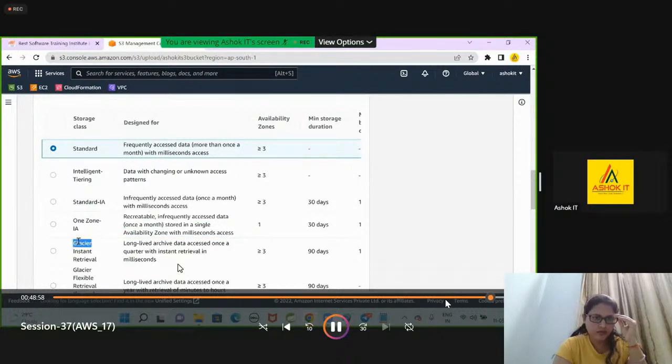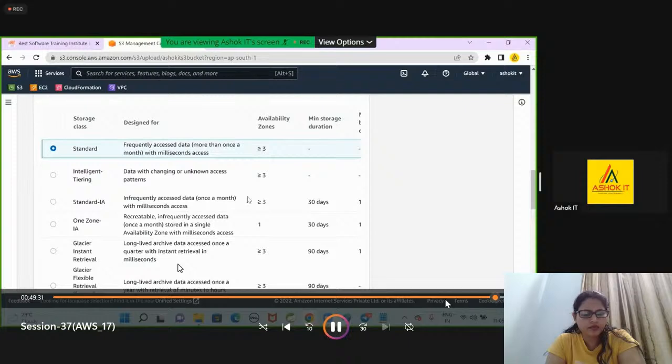Now Glacier. Glacier is a storage class which is used for archive data. Archive data is nothing but historical data. Historical data means we will store it and may access it very rarely. My childhood pics are available. Maybe once a year or every 5 years I will see my childhood pic. Every day, every month I don't see my childhood pics. Are you getting my point, guys?